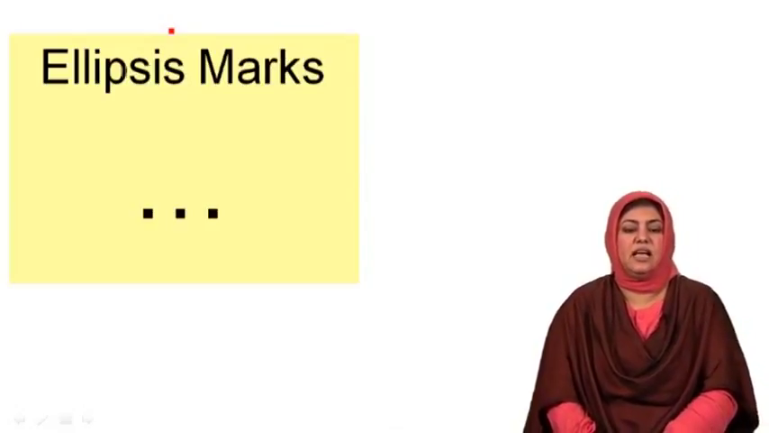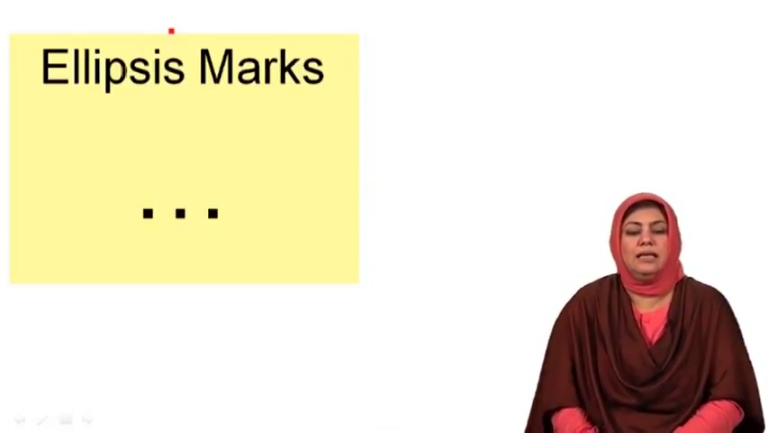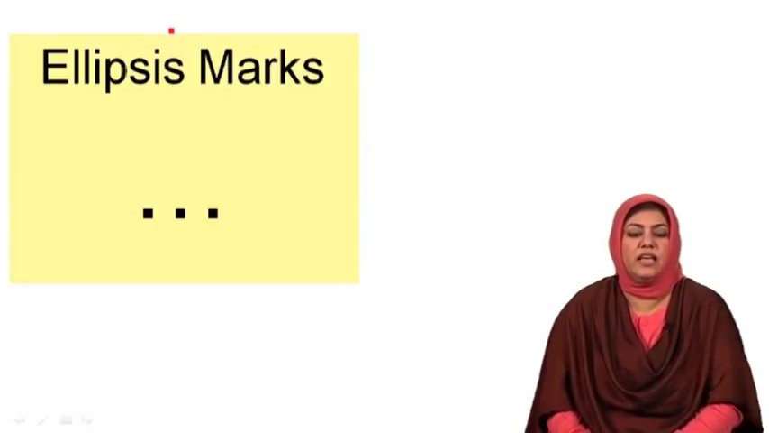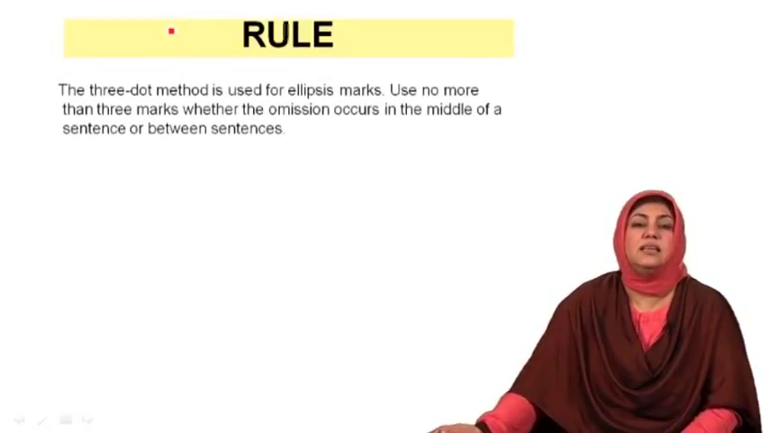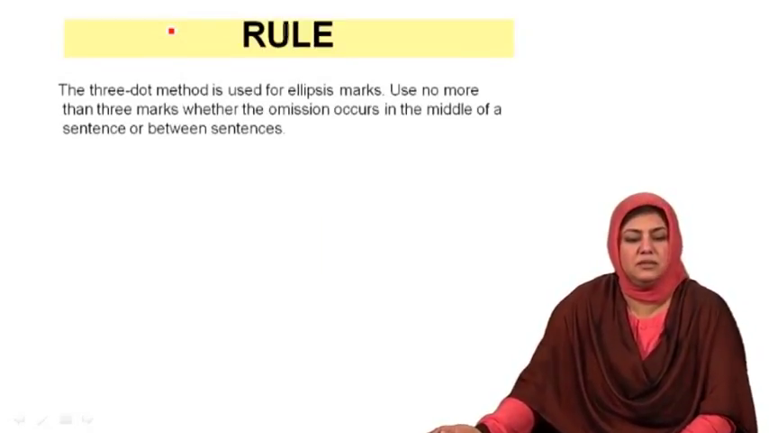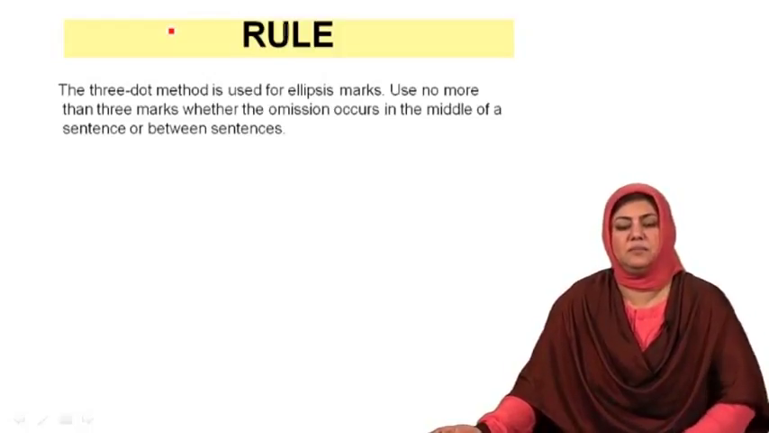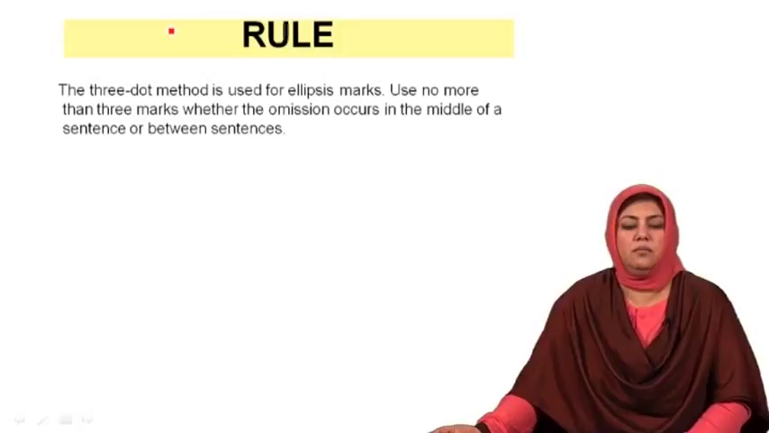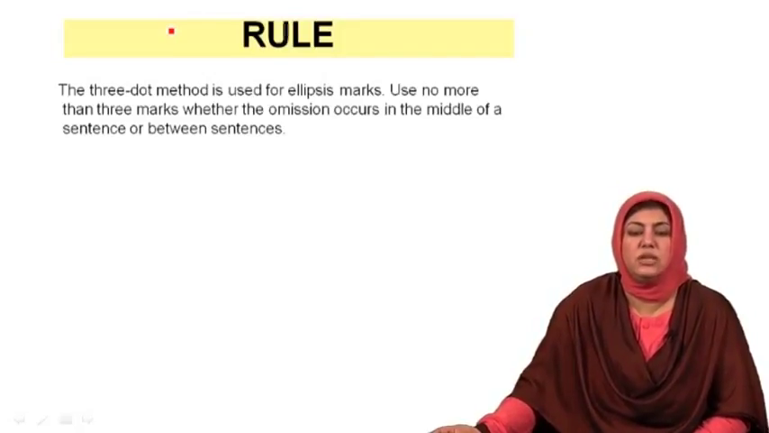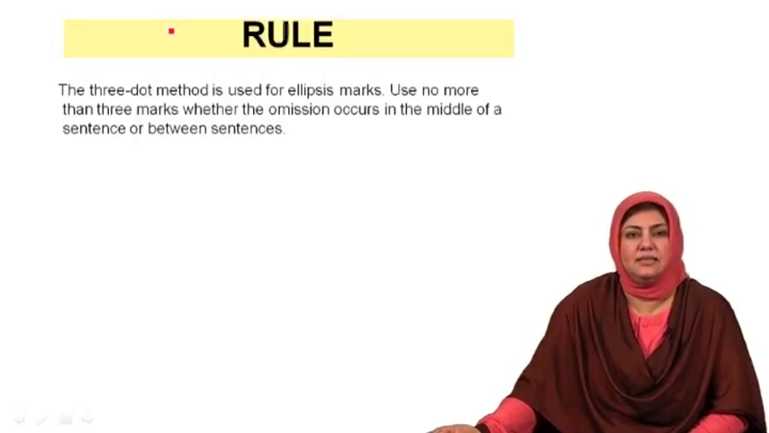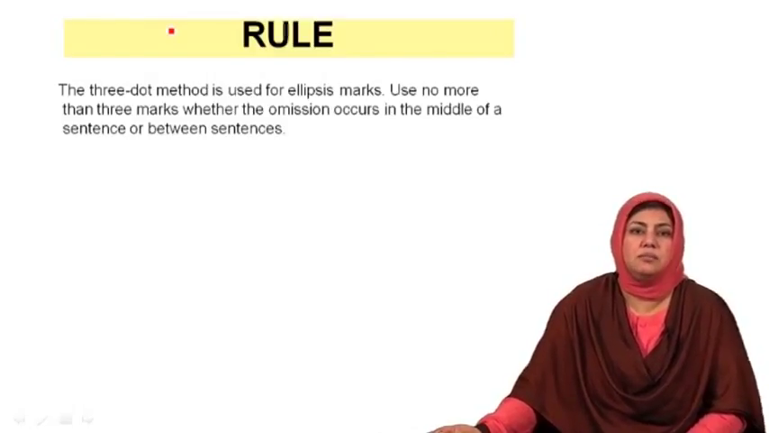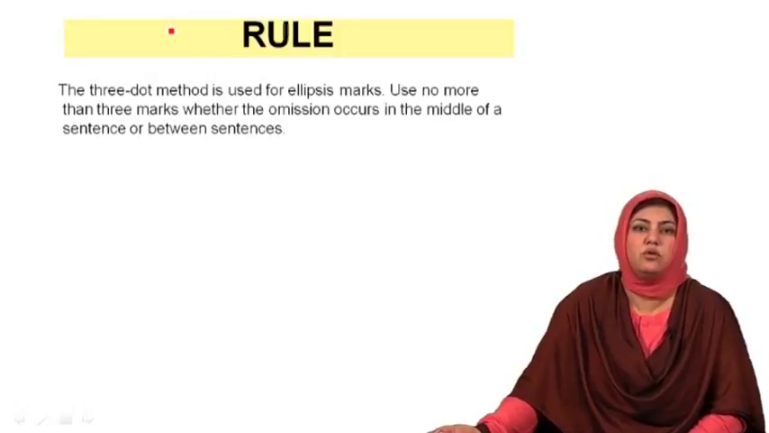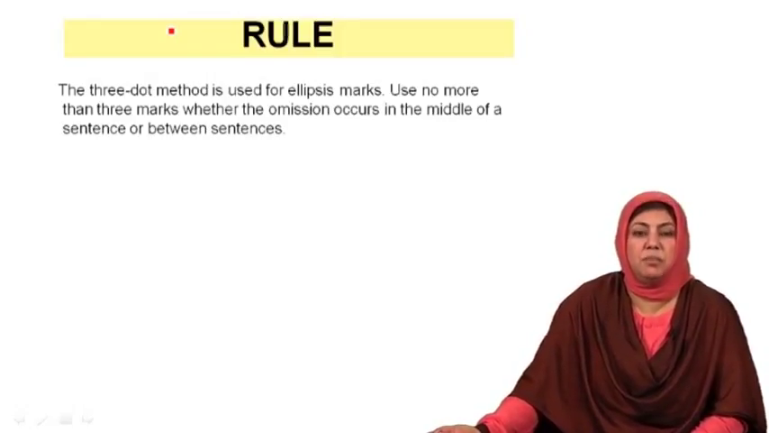My dear students, with this I bring you to the ellipsis marks that are shown with the help of three dots. There is a simple rule for the use of ellipses. The three-dot method is used as ellipsis marks. It is used when you want to show that an omission occurs in the middle of a sentence or between sentences. Basically, this is used when you are quoting something long and you do not want to mention a certain part of it.